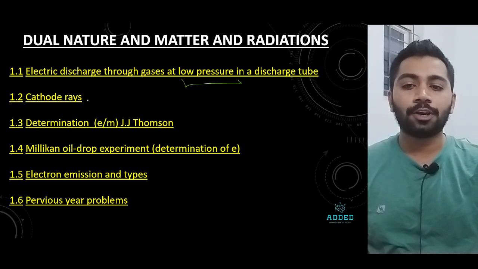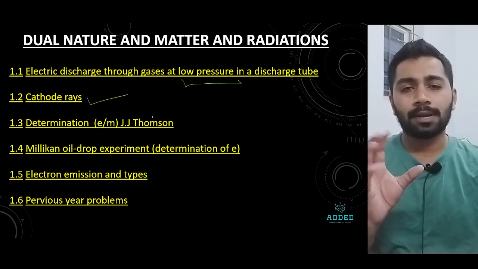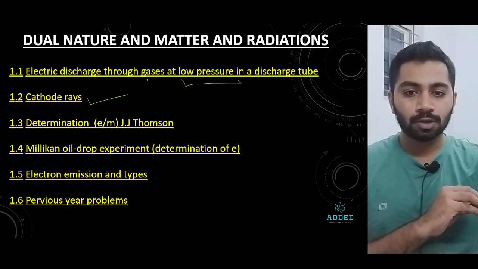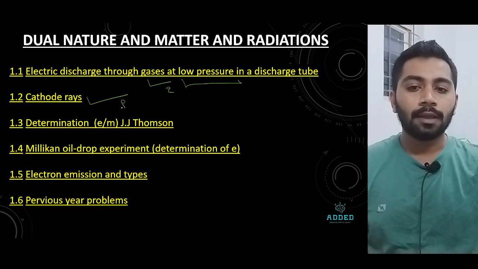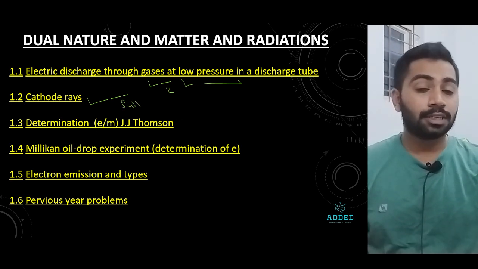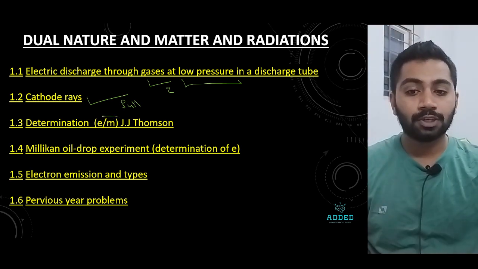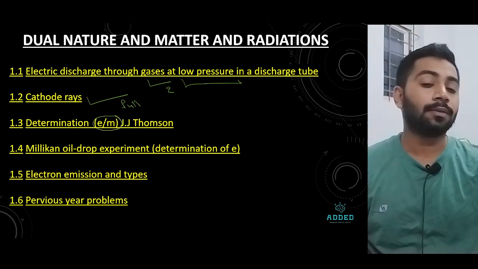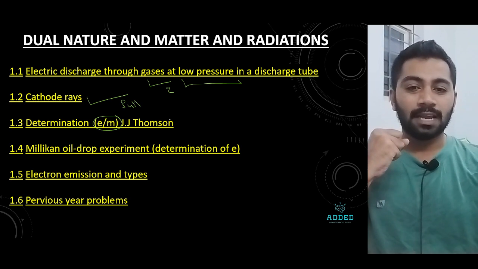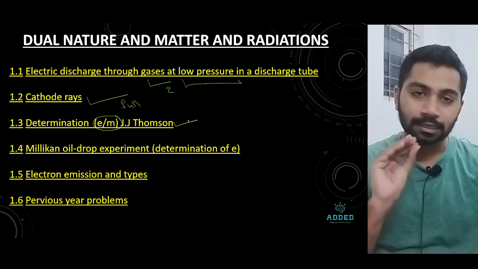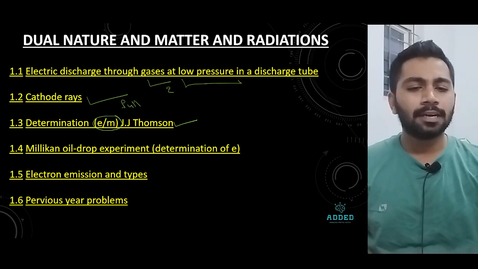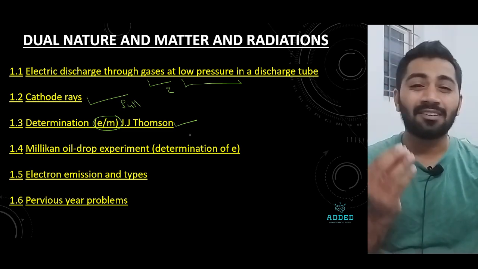After that, cathode ray tube, which is very important as far as NEET syllabus. After this, determination of e by m ratio, this is one of the greatest and most interesting topics. And J.J. Thomson, your grandfather J.J. Thomson, found the electron. You will study him with some respect. After that, the Millikan oil drop experiment, finding the charge of the electron.